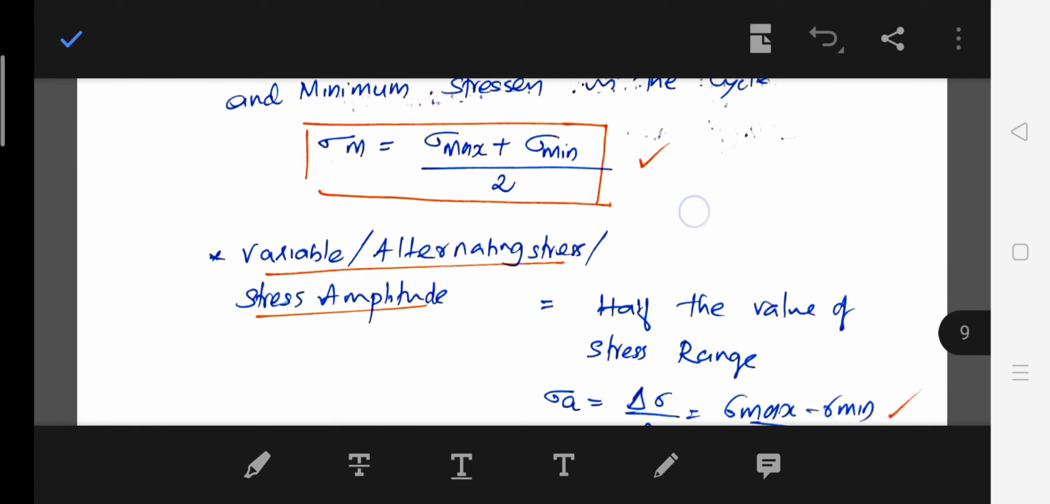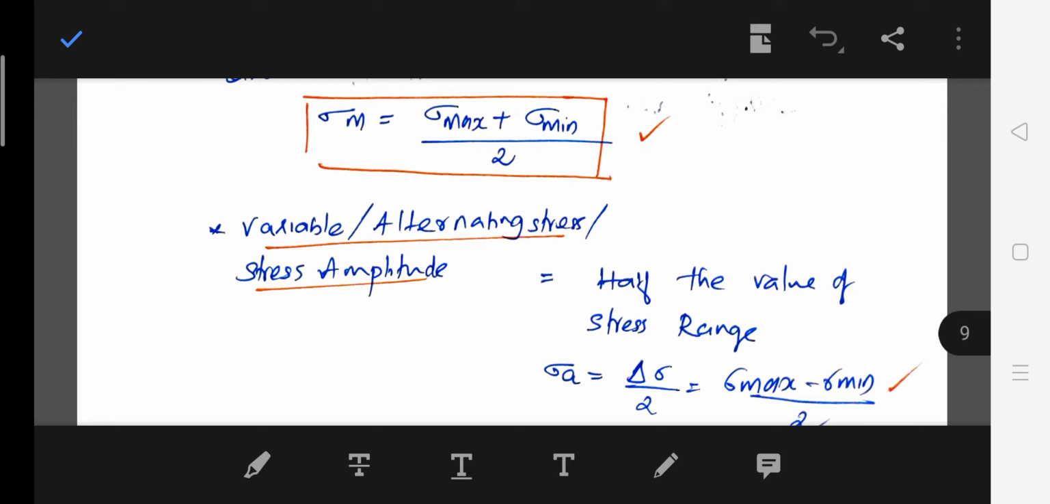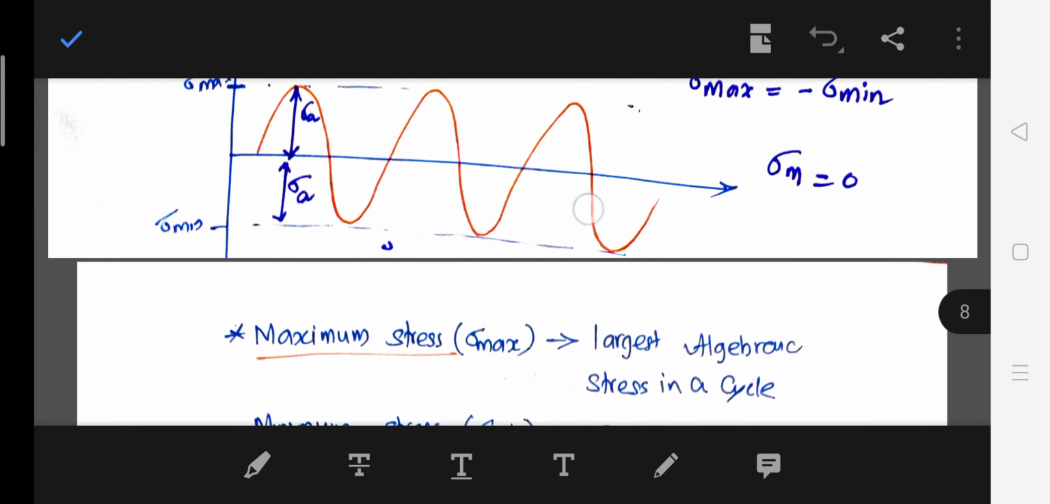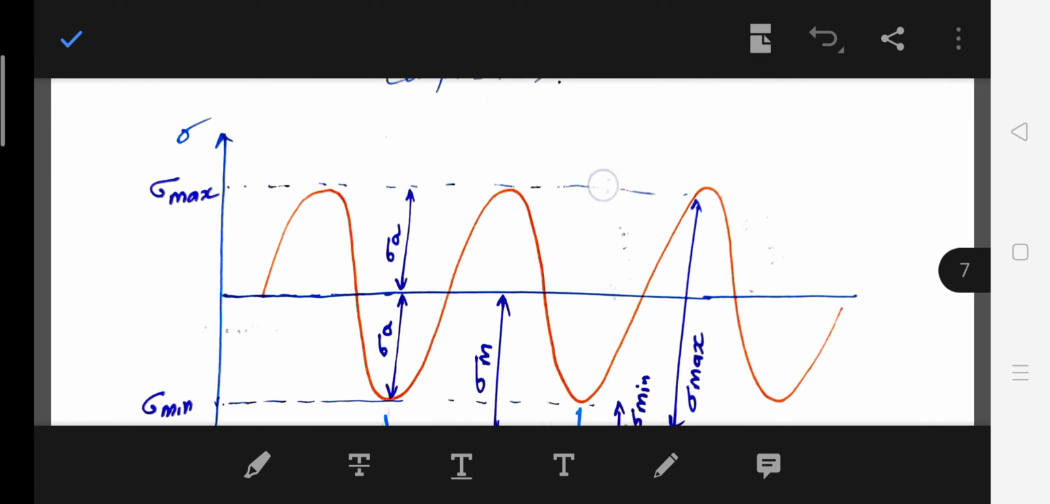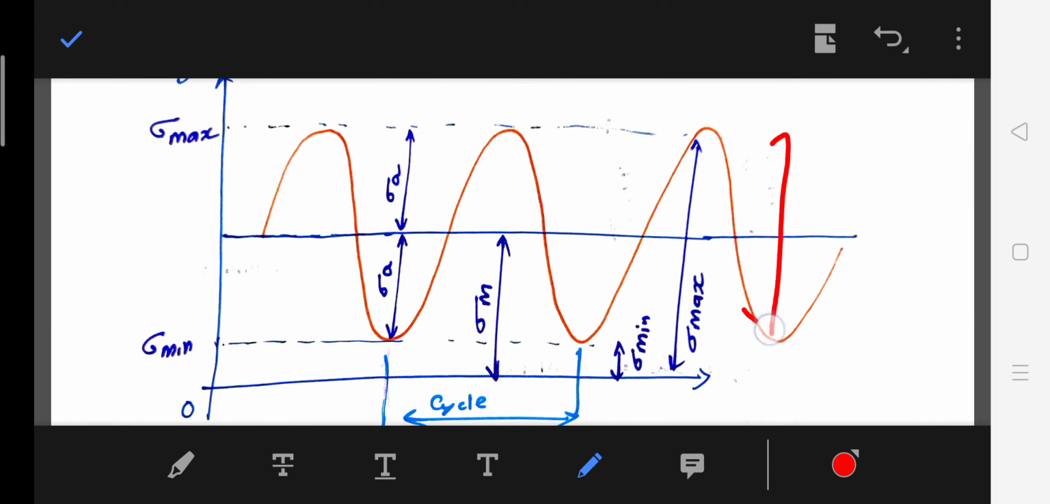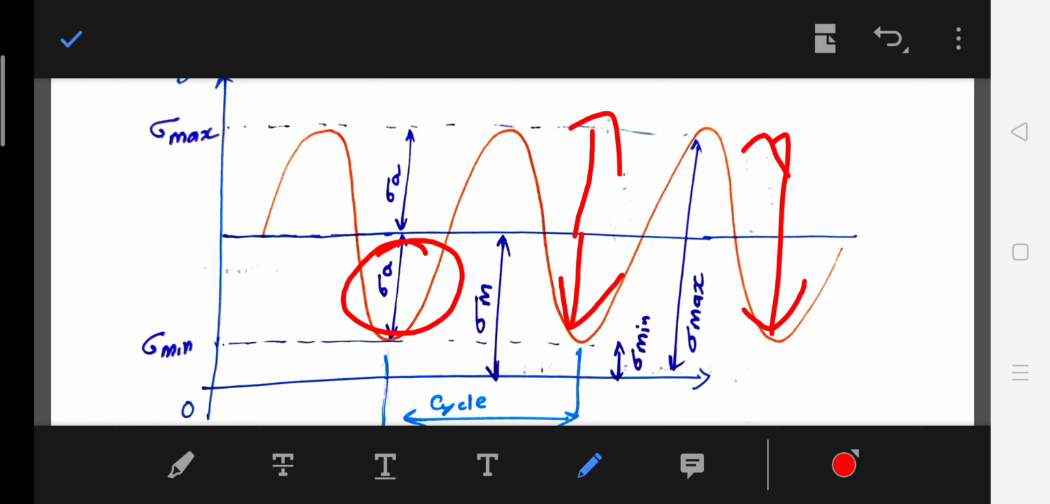So the next value is the variable or alternating stress amplitude. So how much is the stress varying about the mean stress? How do we get that? The range divided by 2, or sigma max minus sigma minimum divided by 2. The range of the stress is this one. So about the mean position, it is varying this much. So sigma A is the variation about the mean position.